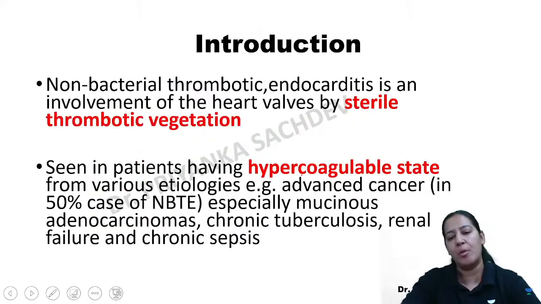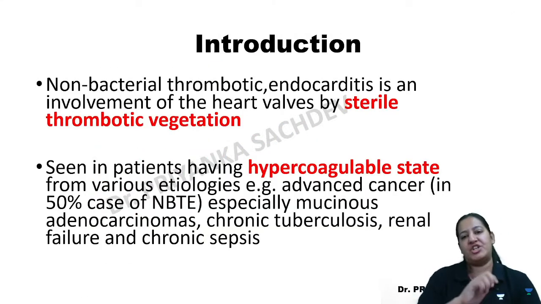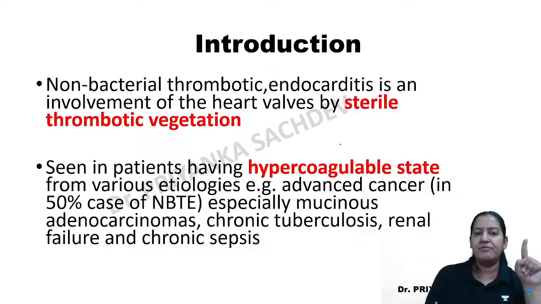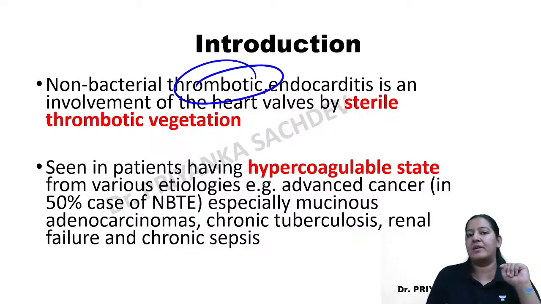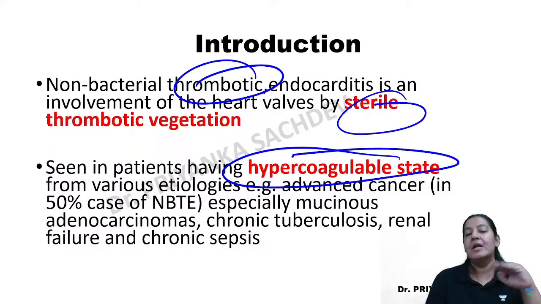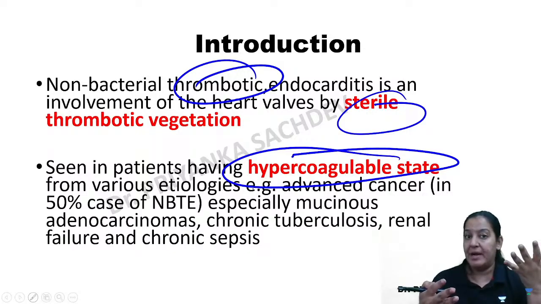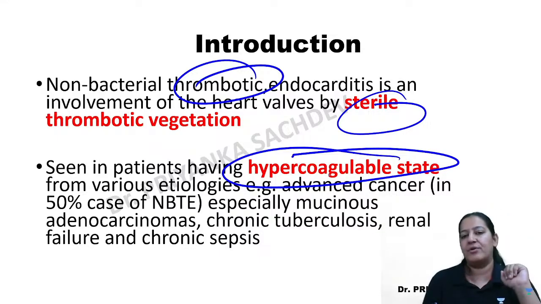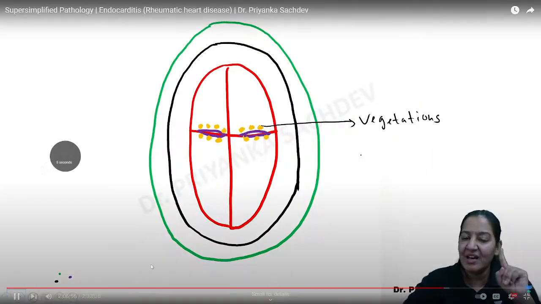So in non-bacterial thrombotic endocarditis, here also vegetations are formed. Since here the vegetation is formed by the thrombus in the wall of the heart, again they are sterile, bacteria is absent. And why is the thrombus formed? It is the hypercoagulable state. So sometimes blood becomes hypercoagulable, and without injury it starts forming thrombus. Multiple microthrombi are formed, and the microthrombi are present in the walls of the heart, right? So that is the reason.